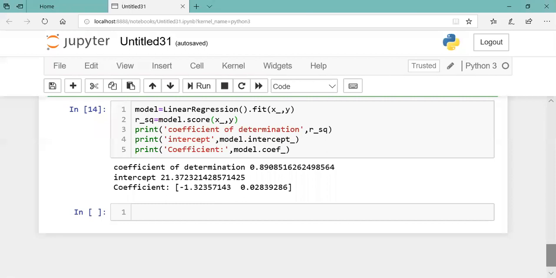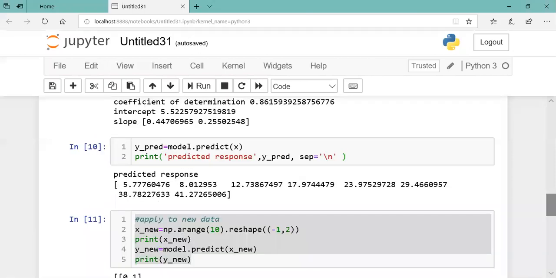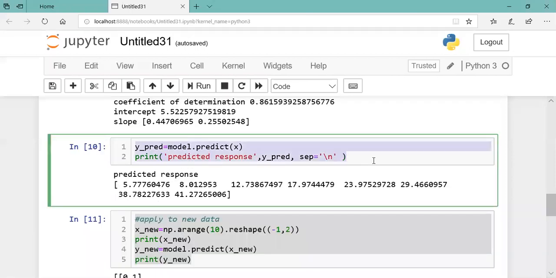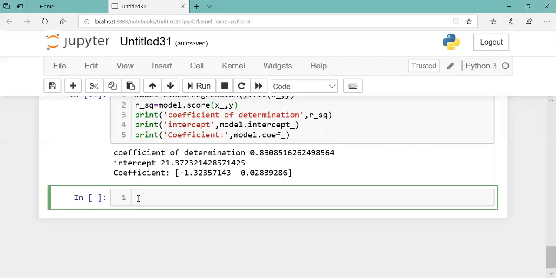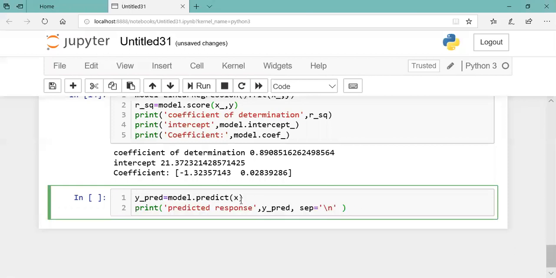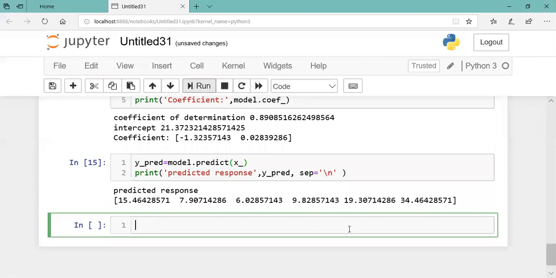Similarly, you can predict response. This is predicted response, and you can take a new data set and run it. So I'll just copy this code.